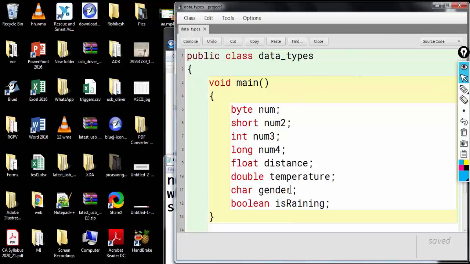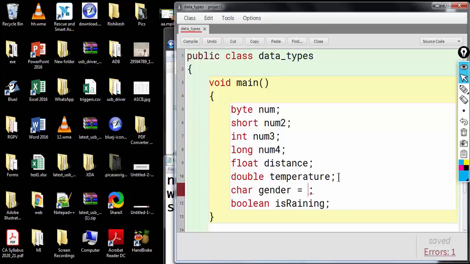So if I want to store something in gender, gender is of char type. That means I must have a character literal on the right side of this equal to. And what are character literals?